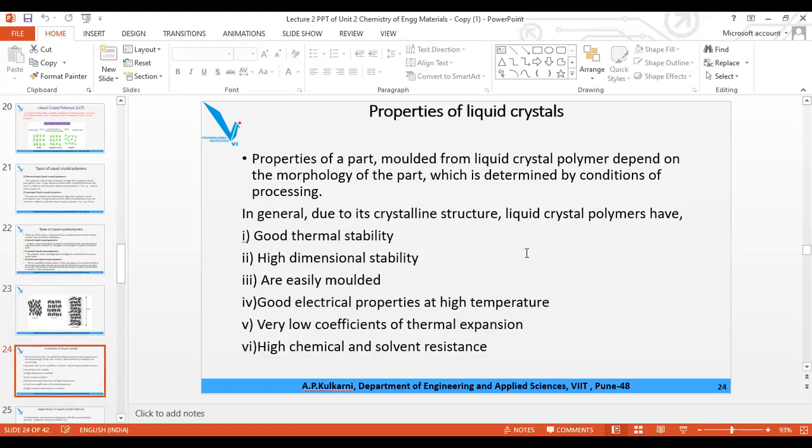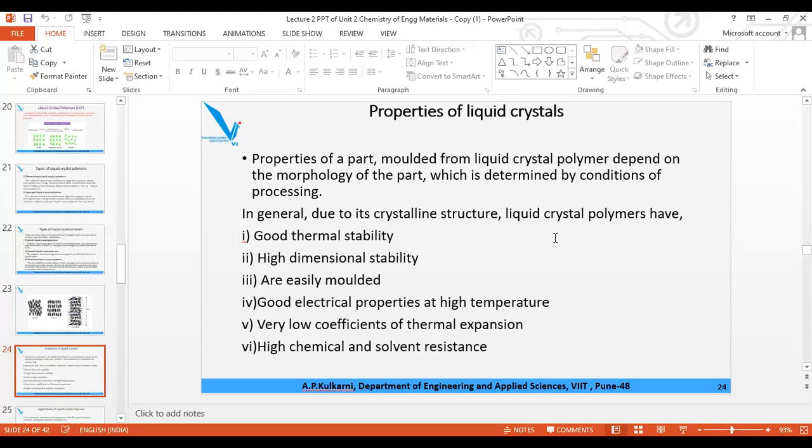Now, what are the properties of liquid crystal? For any polymer, certain properties are common. They have good thermal stability. Remember this: they have good thermal stability, good dimensional stability, high tensile strength, low density, and good corrosion and heat resistance. These are certain properties which are applicable to all the types of specialty polymer.